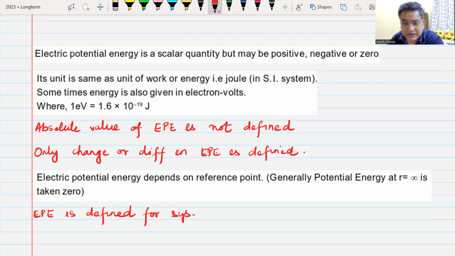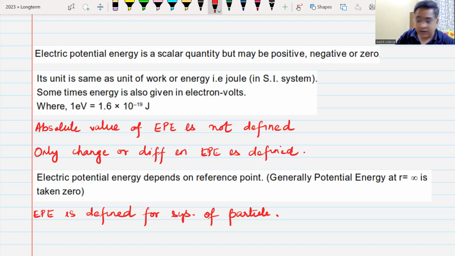If there is only one charge in the universe, there will not be any electrostatic potential energy. For a single point charge, there is no electrostatic potential energy.